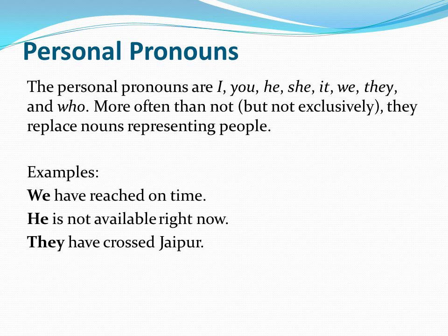Look at the examples. We have reached on time. He is not available right now. We can say Mohan is the CEO of this company or managing director of this company. He is not available right now. So he is the personal pronoun. They have crossed Jaipur. They is the personal pronoun. See, just as I told, we and they cannot be replaced by a person because they are plural. This is how we use personal pronouns.